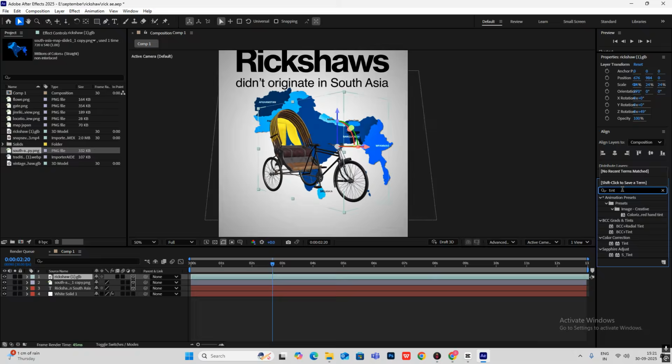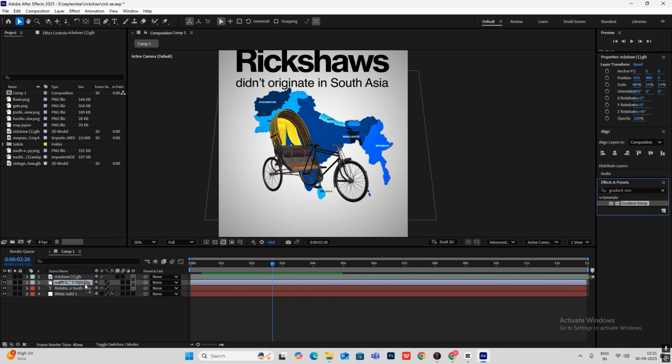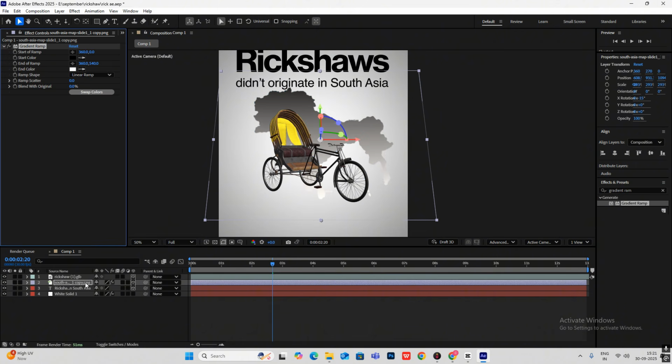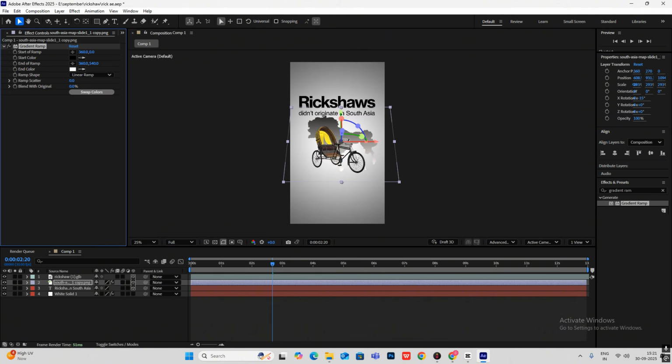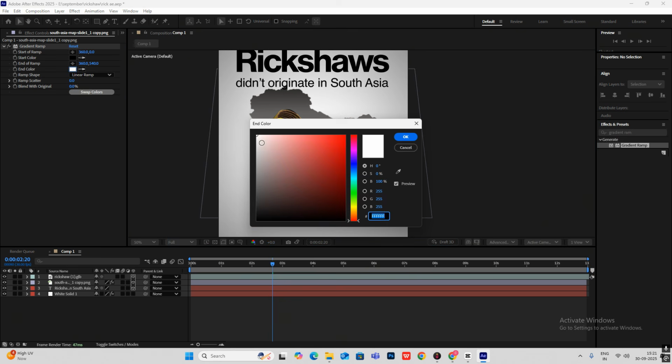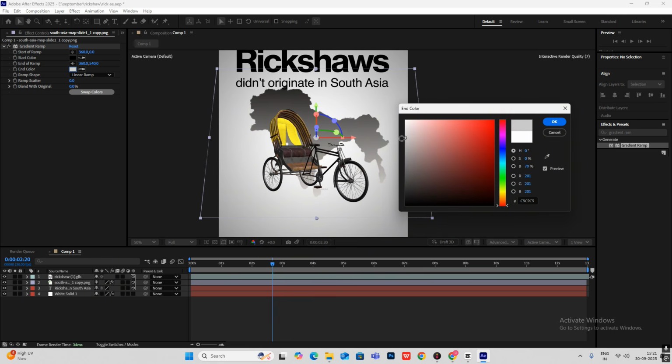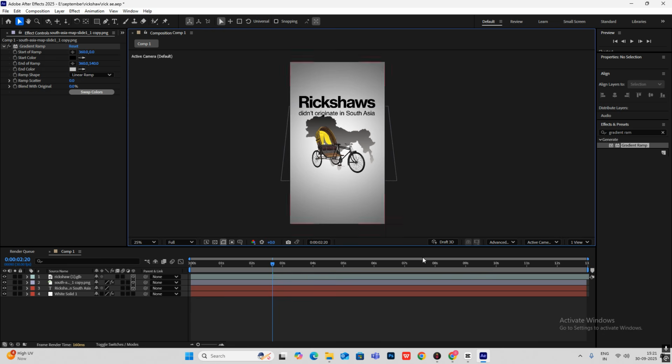Now I'll search for gradient ramp and put it on our map. Select this white color and let's make it a bit grayish or darker. So now we have something similar to this.